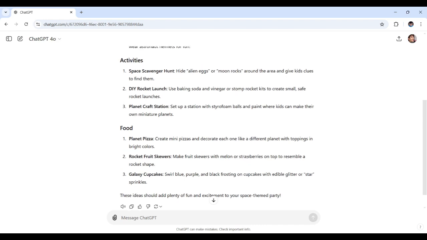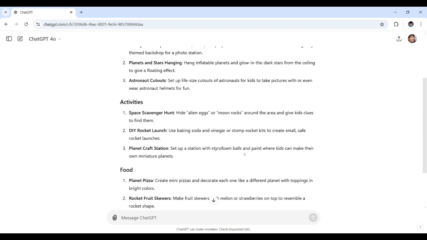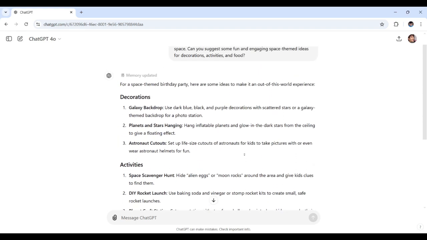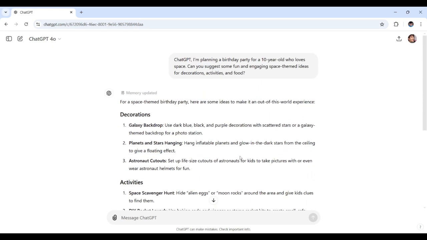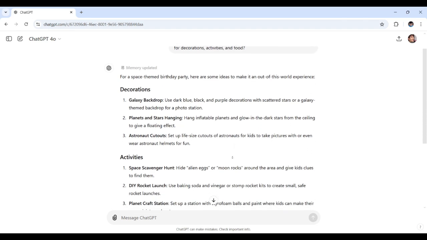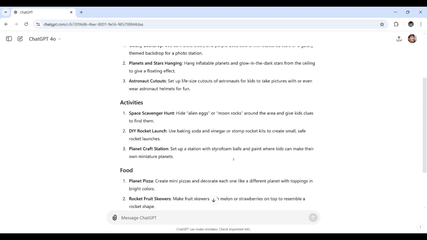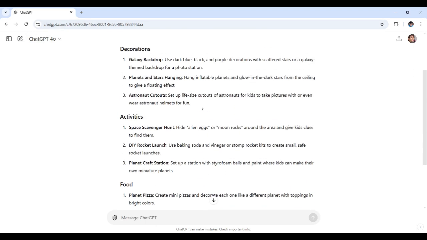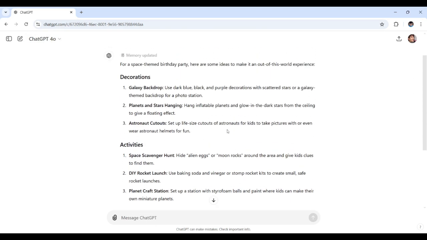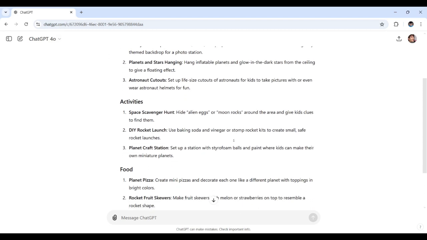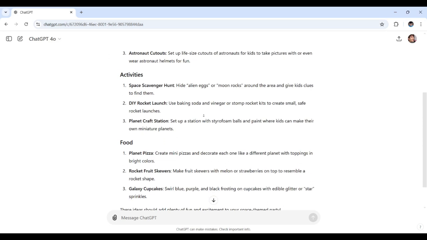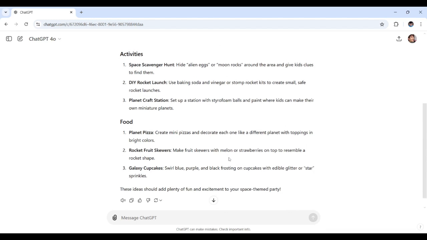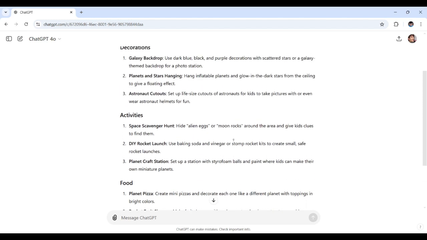With everything from planetary decorations to cosmic themed snacks, we have a strong foundation to make a space party come alive. That's like getting a mini party planner at our fingertips. If you want to ask a bit more, just send more prompts to ChatGPT to add more food, activities, and decorations of your choice. It all depends on what interests you want ChatGPT to generate for you. So as of now, these look pretty helpful, I must say.